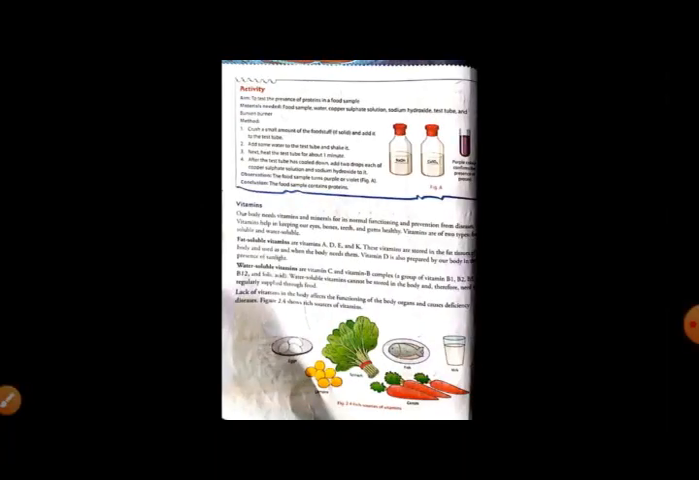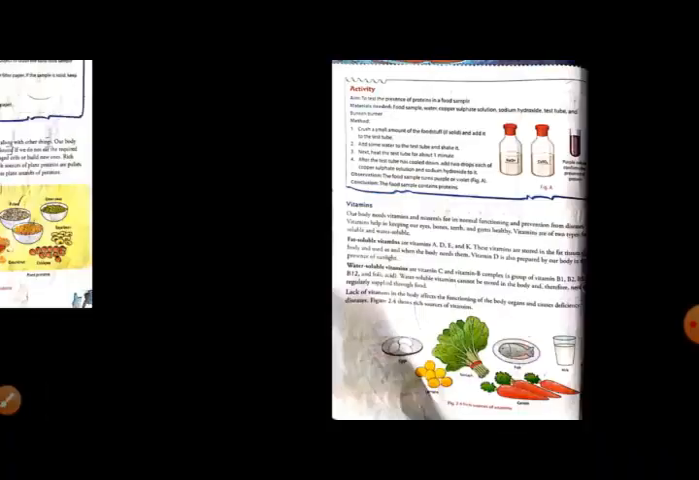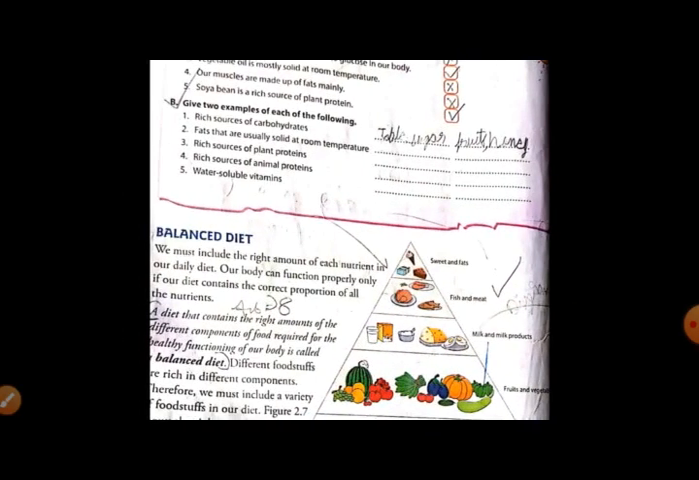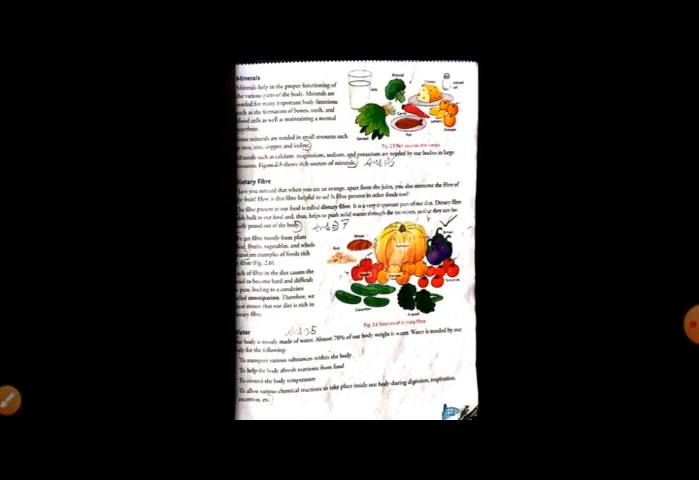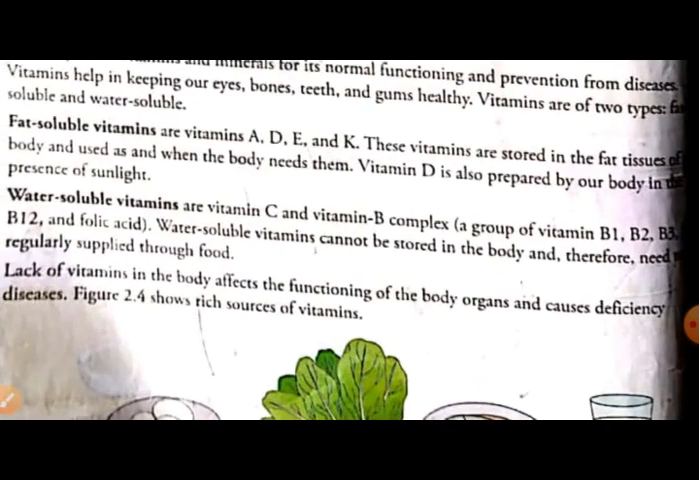You can write soybean. Just now we have made the diagram. Soybean and groundnut, these are the rich source of plant protein. And rich source of animal protein are chicken and eggs. Animal protein, you will write chicken and eggs. Then water soluble vitamins. So water soluble vitamins are vitamin C and B complex.